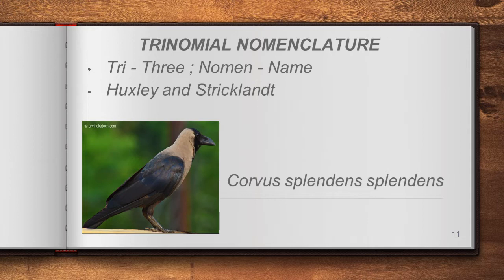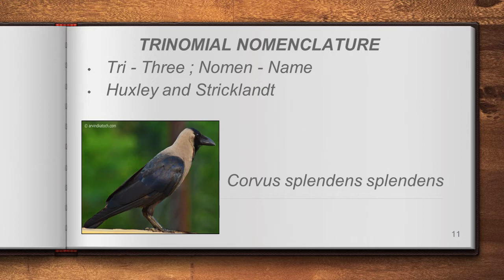For example, this is the figure I displayed here. This is the house crow. Its scientific name is Corvus splendens splendens. As per the rule, we have to give only the generic name and the species name. Here also the same: Corvus is the generic name and splendens is the species name.